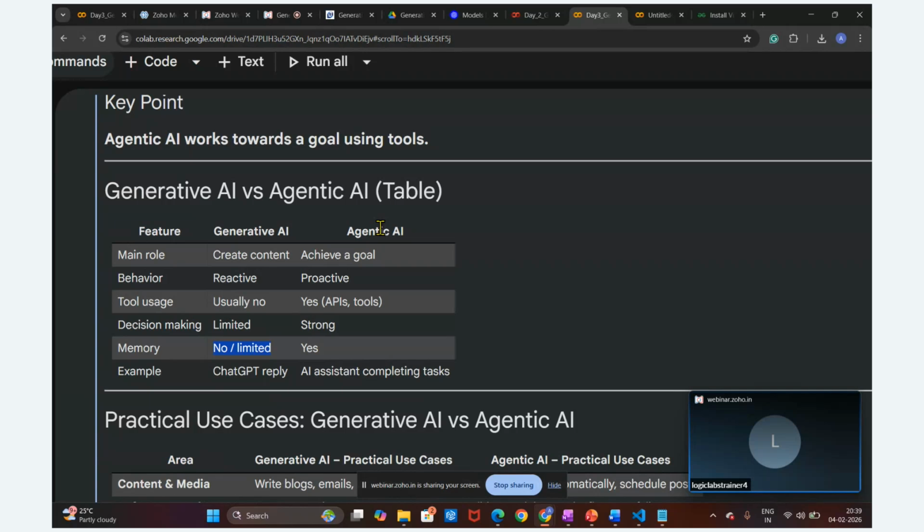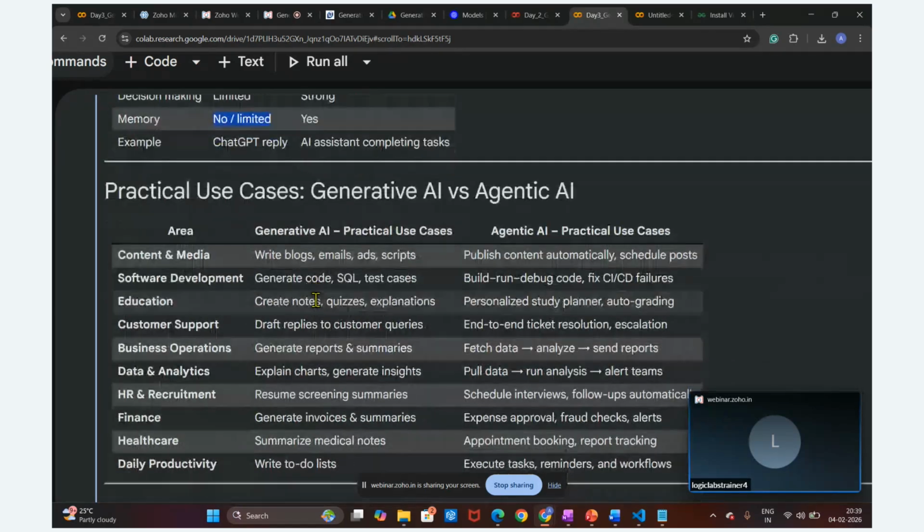For example, ChatGPT responds to the user query and gets the response. But in agentic AI, we are going to build an AI agent so that it will not only generate the response, it is going to perform some actions. This is the difference between generative and agentic AI. Some examples you can also see.